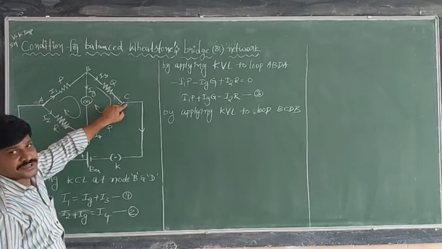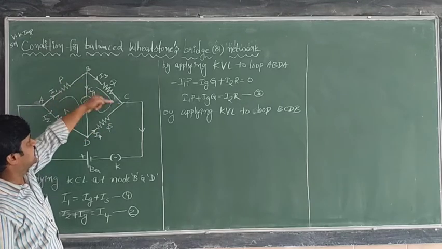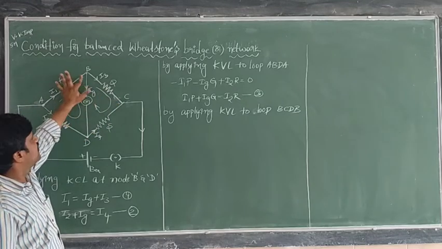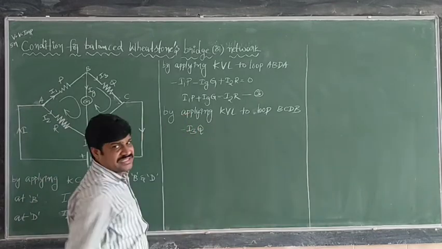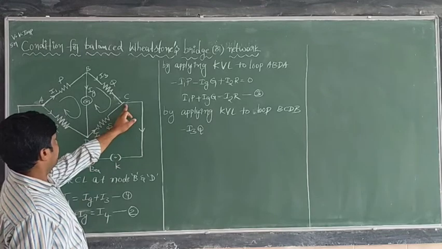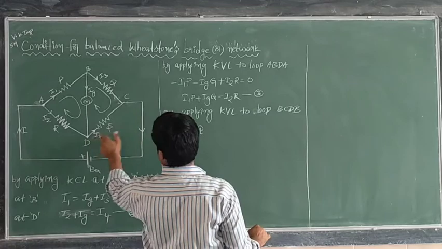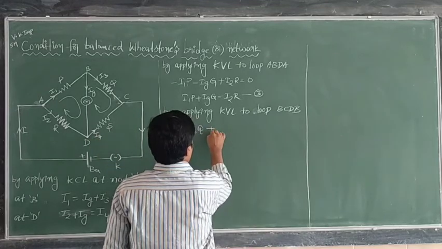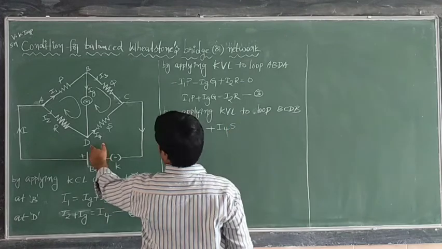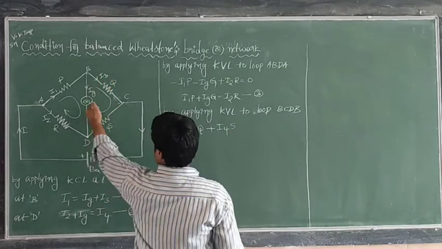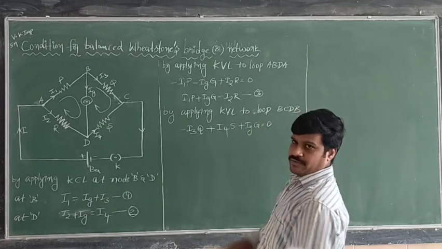B to C, you are going first. So the current direction and your direction are both the same. Both are same means the potential becomes I3 into Q, negative. Next, when you are going from C to D, the current is opposite to C to D. So here you take plus I4 into S. Next, D to B, when you are going D to B, the current is opposite. So Ig into G is equal to 0.